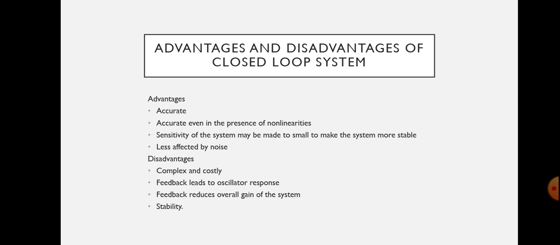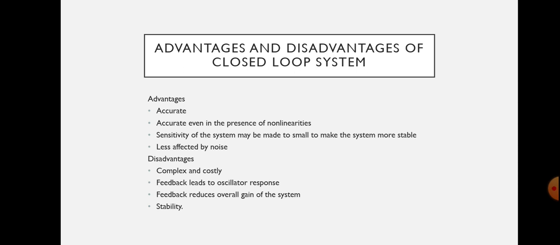Since it has got a feedback path, it is an accurate system. We can definitely say that it is an accurate system. Also, the closed loop systems are accurate even in the presence of non-linearities. The sensitivity of the closed loop systems may be made small to make the system more stable.